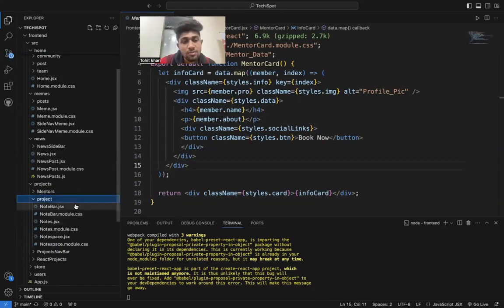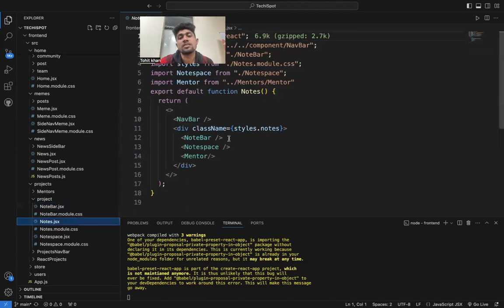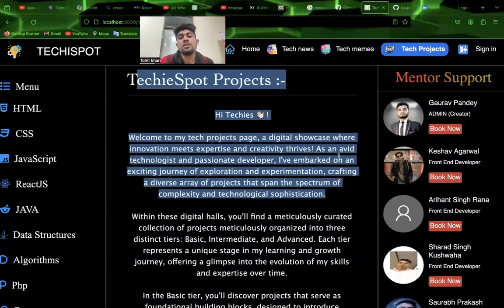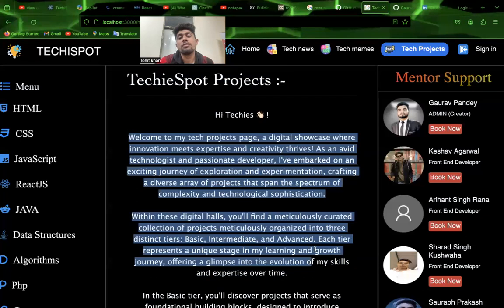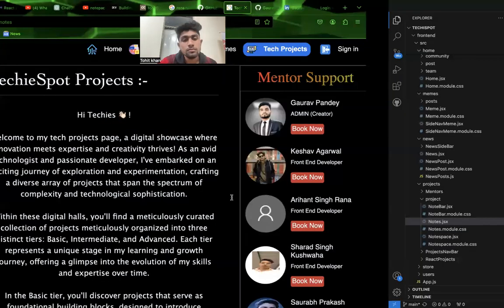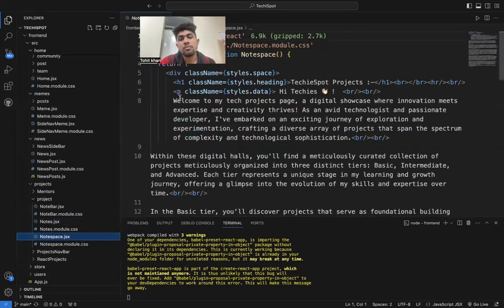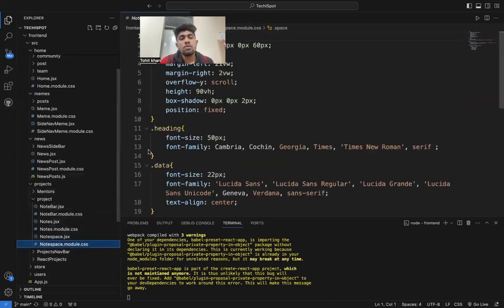And in the project session, the notes, notebook JSX and modulo, not JSX, same things are implemented in notes and all these things. They are hardcoded files, in which the first thing is to read all five projects' related things, and the spaces in the paragraph will be written here, and its modulo only this.